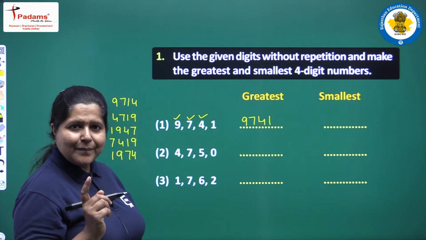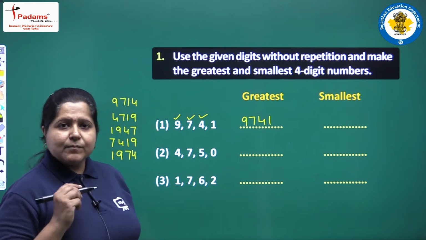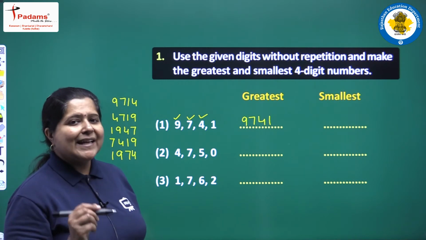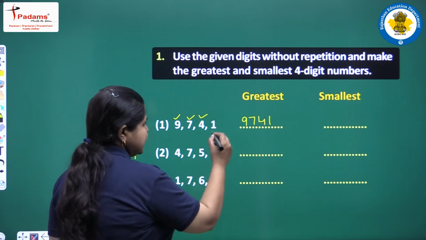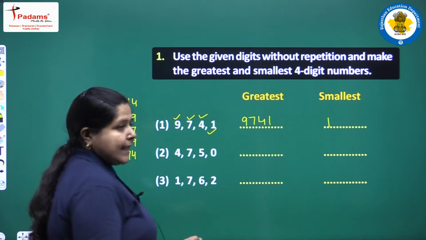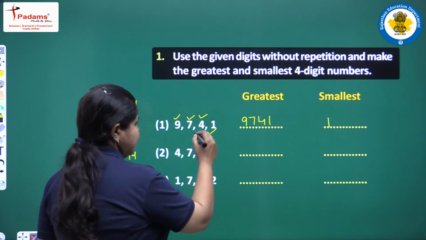Is it clear to you? Now we will make the smallest number. To make the smallest number, we will start it with the smallest digit and it is 1 here. So we will start the number by 1. Then we will take up the next smaller digit which is 4.